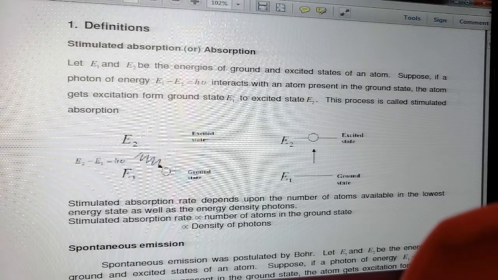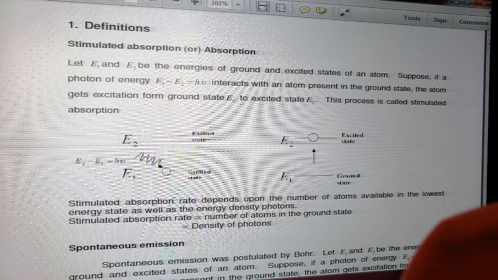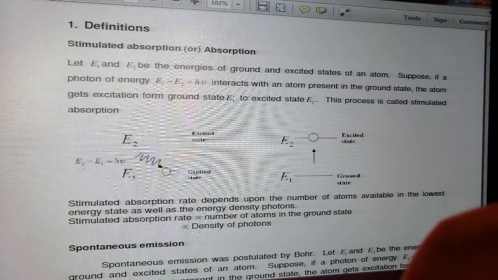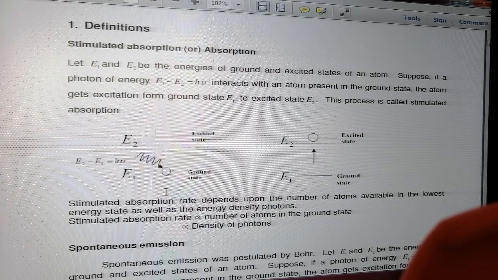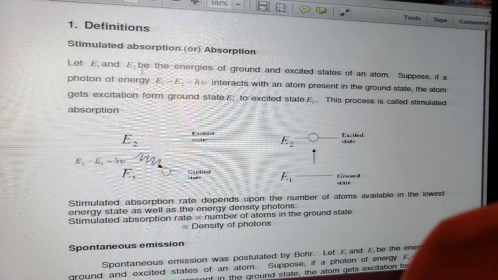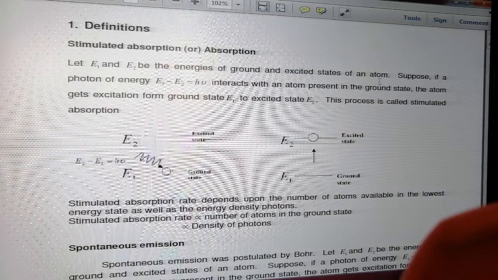So in this diagram you see, this is the ground state and this is the excited state. Ground state is represented by E1 and E2 is the excited state, and E2 minus E1 gives the amount of energy to be supplied to the system. And here we can give the light energy. The energy given to the system may be in the form of light, so that's why it is shown like a photon.